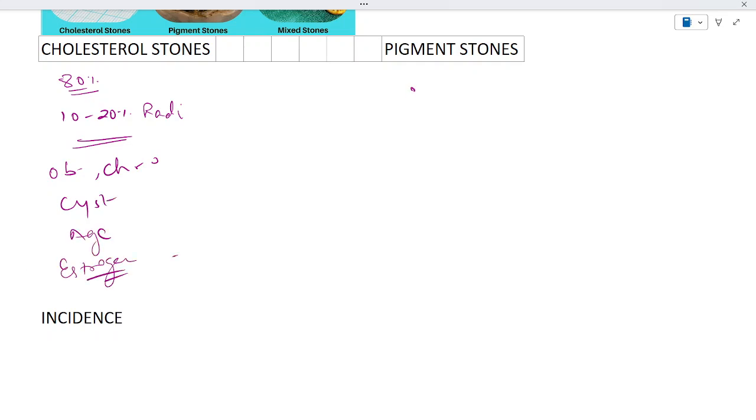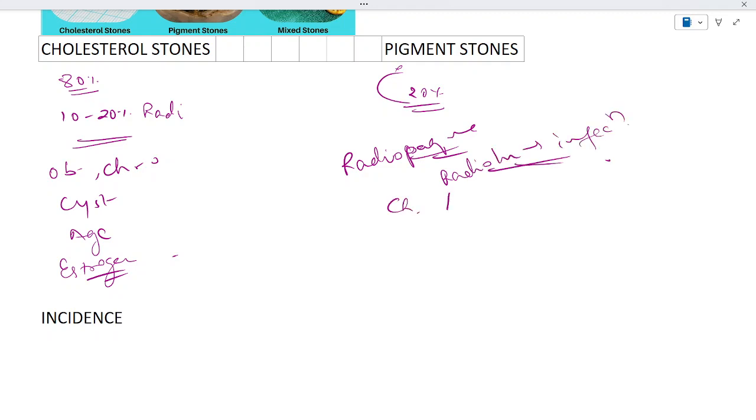Whereas pigment stones are about 20% of the stones. These are either radiopaque, in conditions like hemolysis, or radiolucent, which appears in cases of infection. They are linked to disorders like chronic hemolysis, alcoholic cirrhosis, again age, biliary tract infection, and sickle cell anemia. So this is the basic point of difference between the cholesterol and the pigment stones.